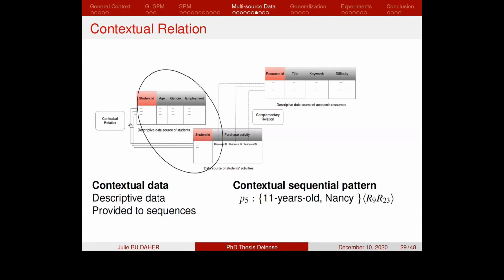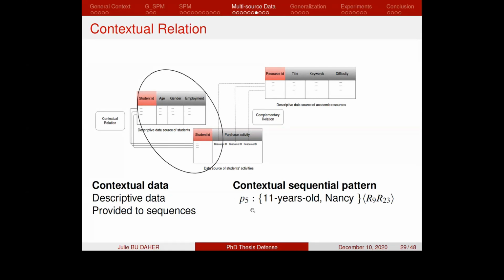The descriptive data source of students provides descriptive data to the students. We view these data as contextual data provided from this data source to the students and thus to the sequences of the students. And we thus consider that the descriptive data source of students is the contextual data source, and thus the relation existing between the descriptive data source of students and the sequential data source of students is the contextual relation. By mining these two data sources, depending on the contextual relation, we can obtain contextual sequential patterns.